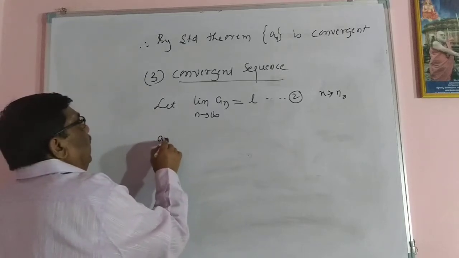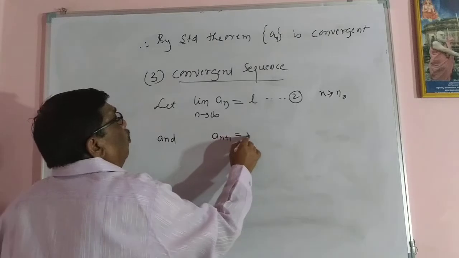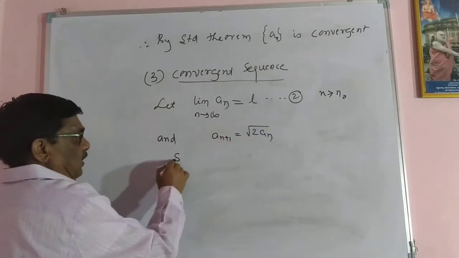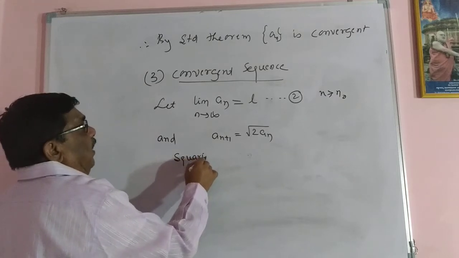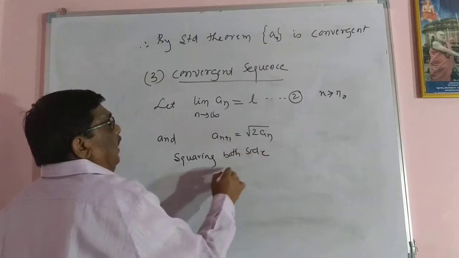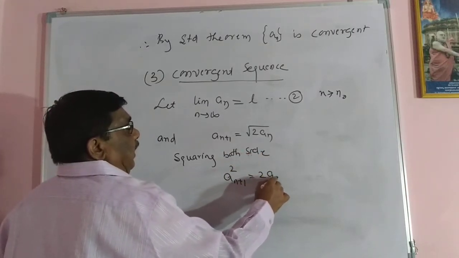And you know that an plus 1 equal to root of 2an. Squaring both the sides, a square n plus 1 equal to 2an.